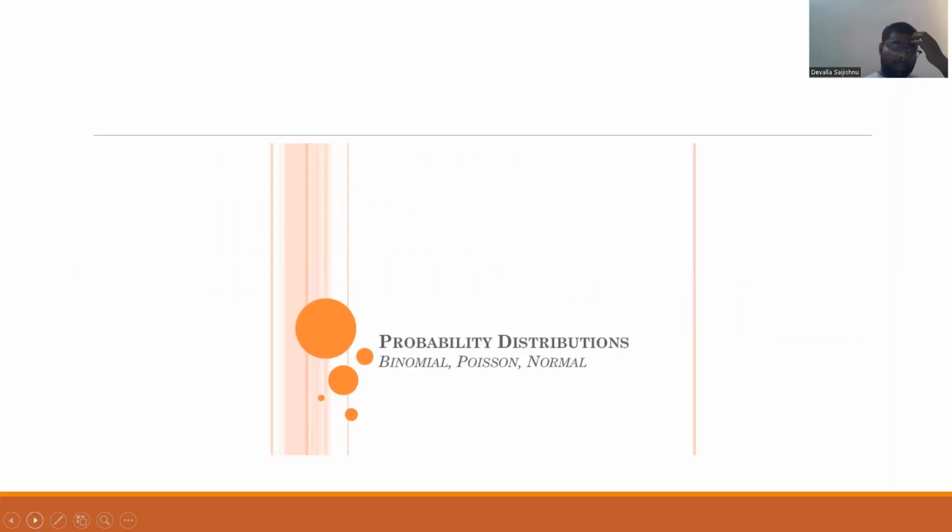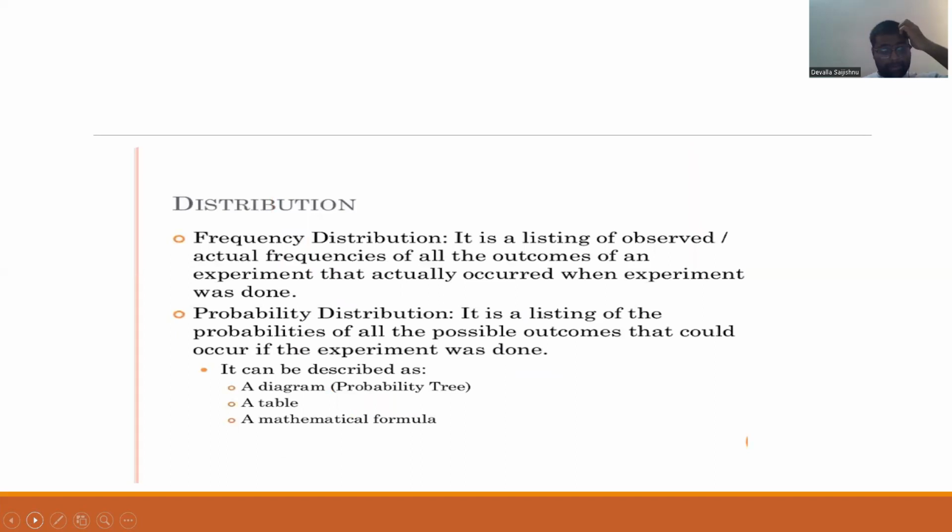These are the three distributions in probability distributions. Frequency distribution is a listing of the observed actual frequencies of all the outcomes of an experiment that actually occurred when the experiment was done.